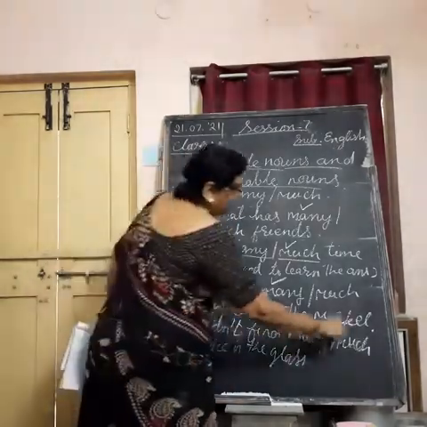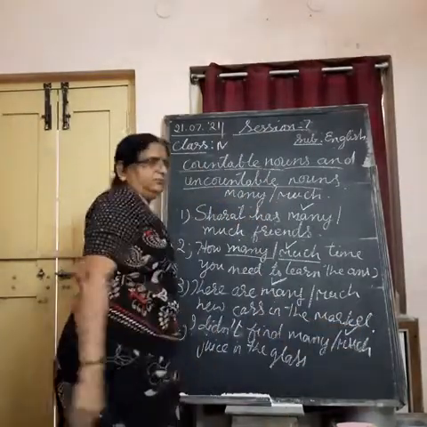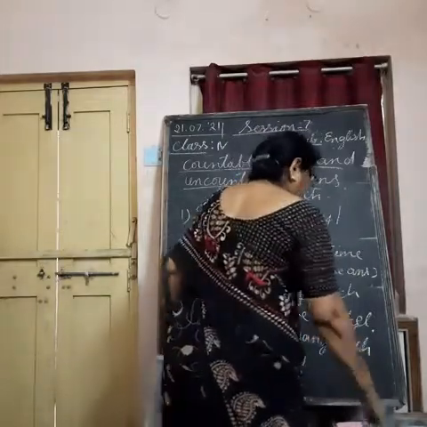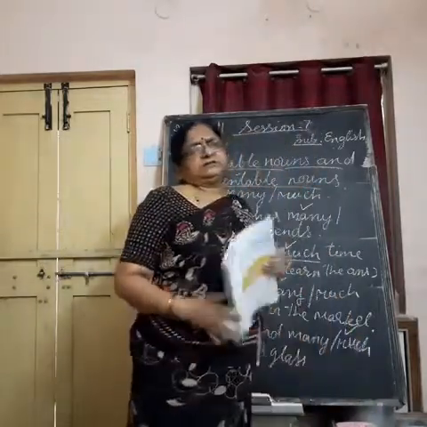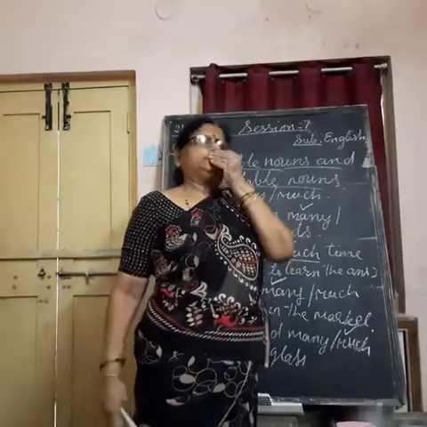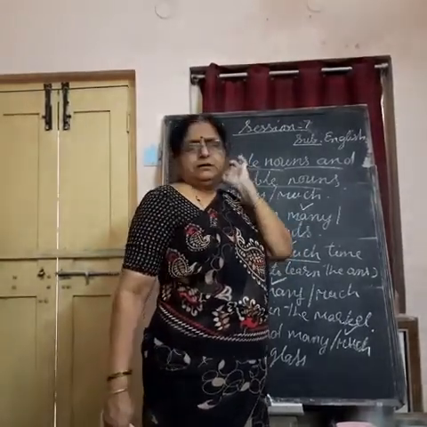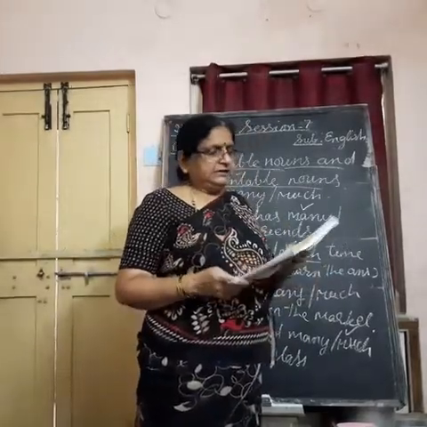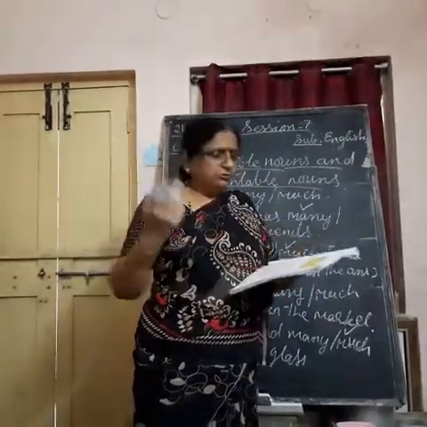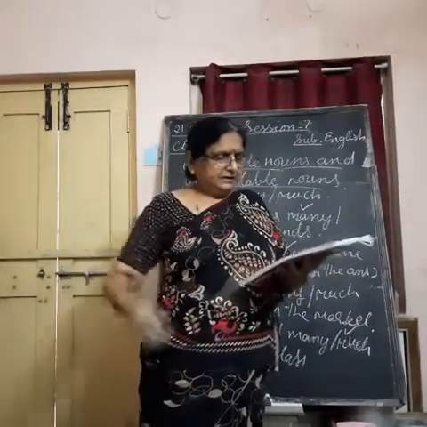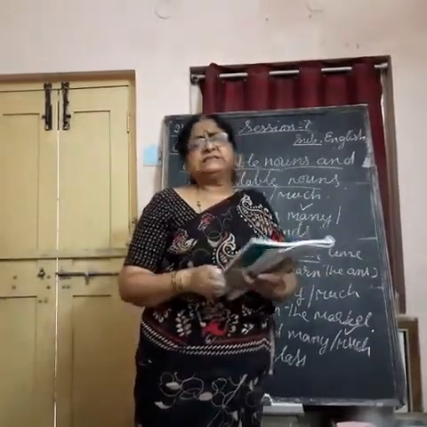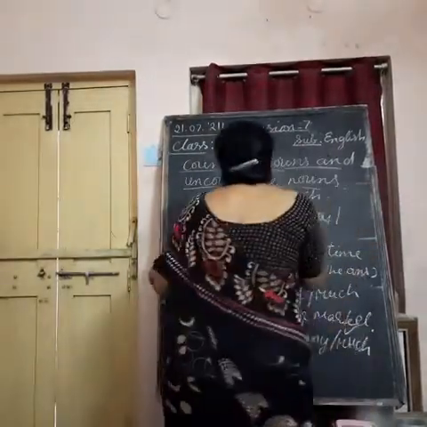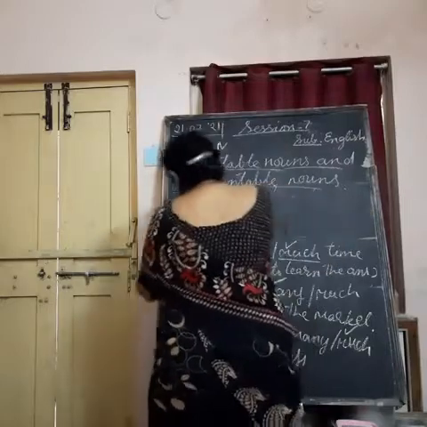No, in that way you have to tick much. So, what we learned is how to use much and many in the sentences to show countable and uncountable nouns.